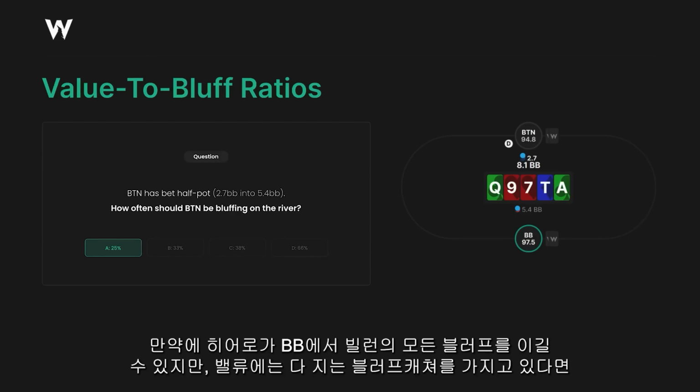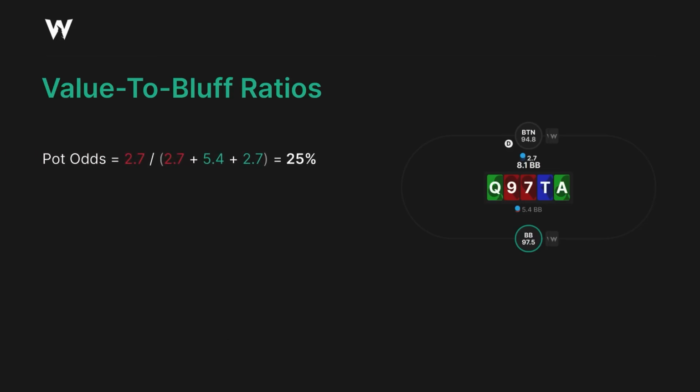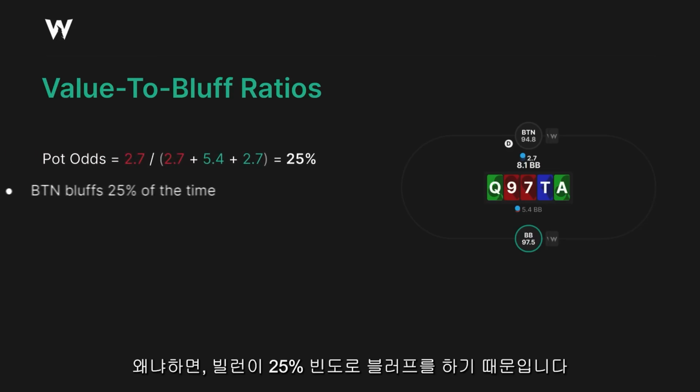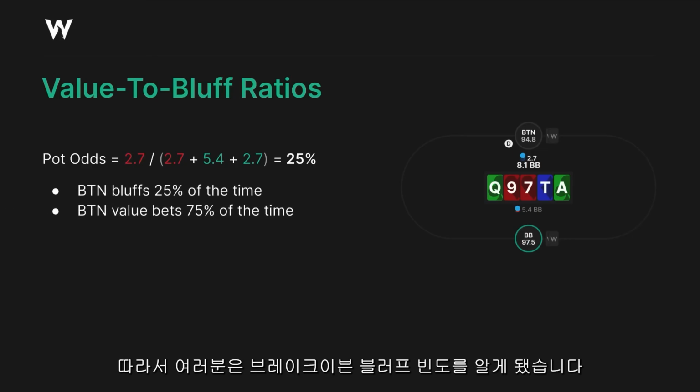Imagine that you, in the big blind, have a bluff catcher. You beat all of their bluffs but lose to all their value bets. Well, if you're exactly breaking even, that would mean you have 25% equity, right? Because that would mean that they're bluffing 25% of the time. So you know the break-even bluffing frequency.